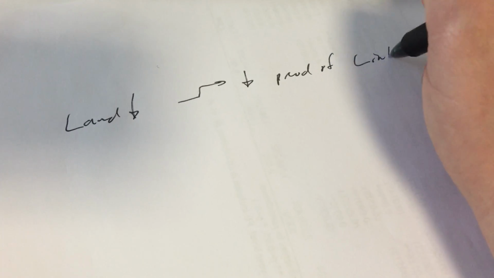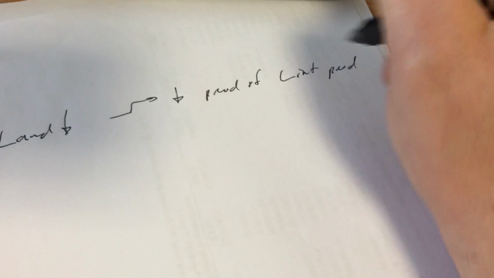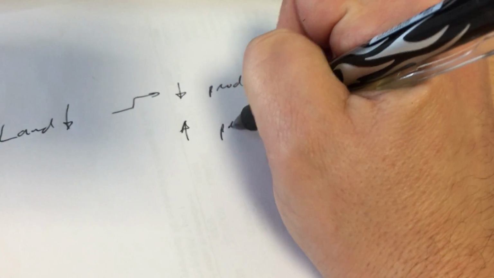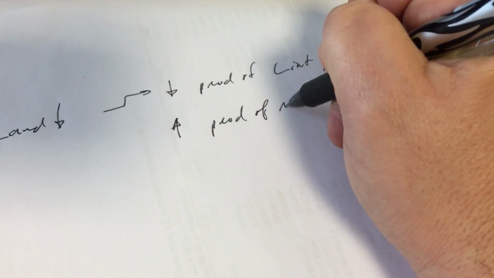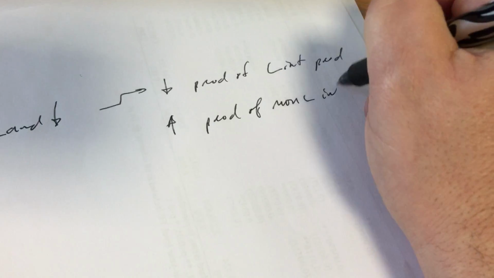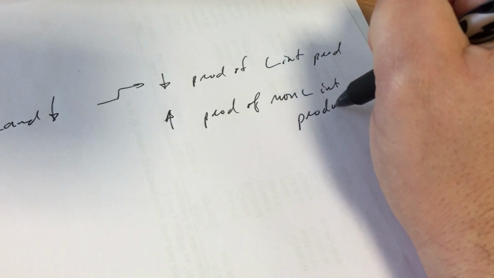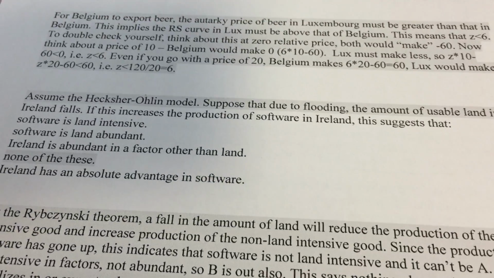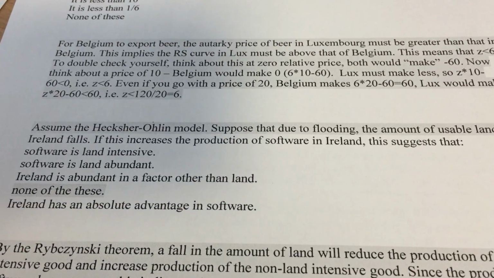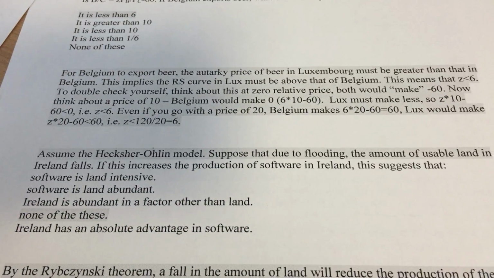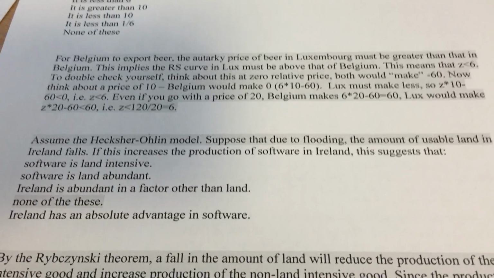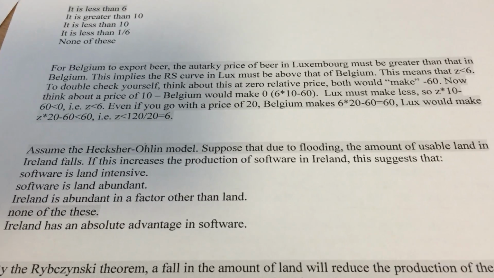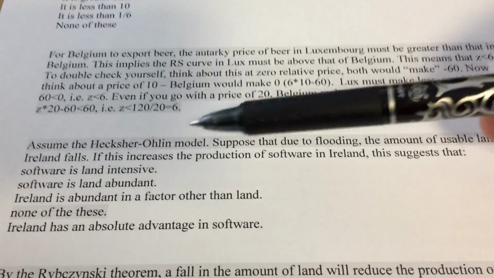We know that this should decrease production of land-intensive products and increase production of non-land intensive products. So what are we given? We're given that the production of software in Ireland goes up, so that suggests that software cannot be land intensive. It should be intensive in something else, not land. So what are the options?